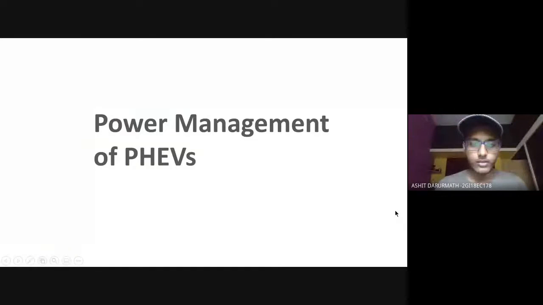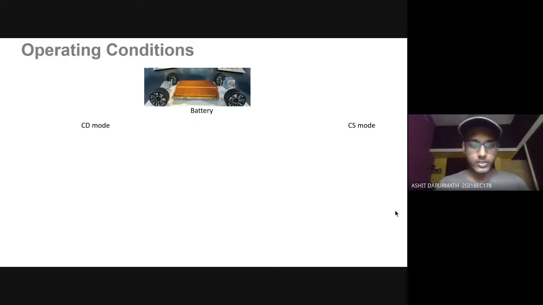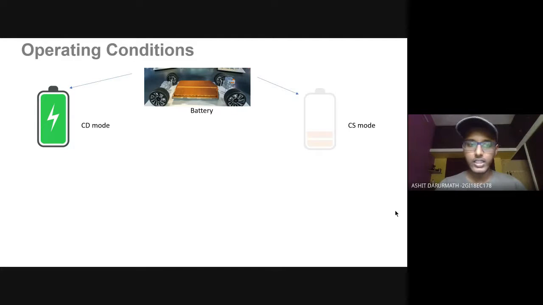The next part is the power management of the PHEVs. This is an important topic because it mainly decides the range of the electric vehicle. There are some operating conditions in the power management. The first one is the battery. There is a photo of a casing, and the gold covered foil represents the battery covering. And there are two modes while operating this: CS and CD mode.